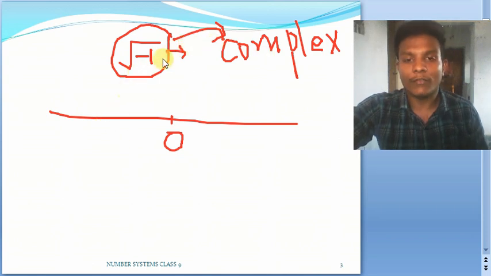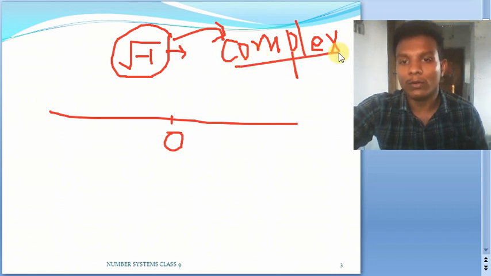So we need one more kind of number line to locate this particular set of complex numbers, that is the complex plane, which we need for locating these numbers. But you will be having these things in higher classes. Let us confine our discussion to real numbers only.